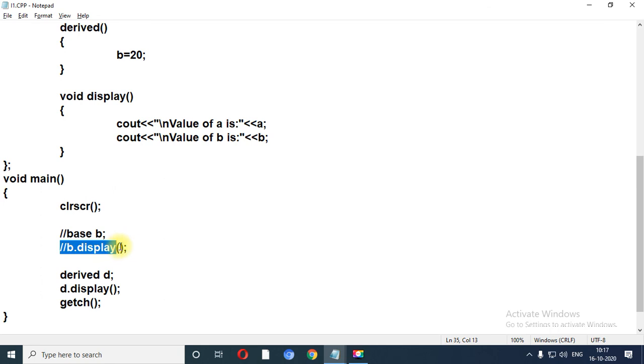When you perform b.display it will generate an error, and if you do not create an object of the base class, even then you are able to access the default constructor of the base class. So this is the first program.